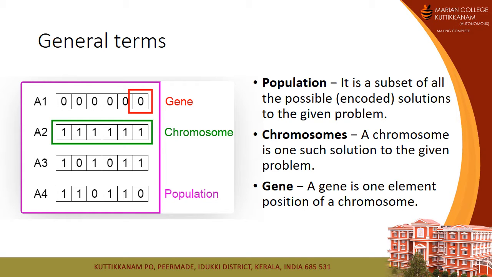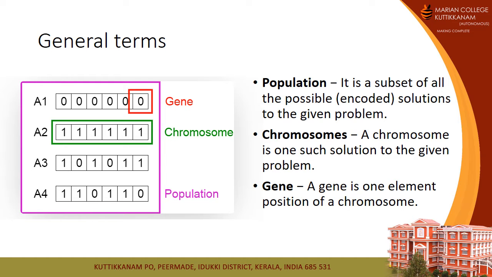The general terms that we use for genetic algorithms are population, chromosomes and gene. Population is a subset of all possible solutions to a given problem, or a collection of chromosomes. A chromosome is one such solution, which contains a set of values.